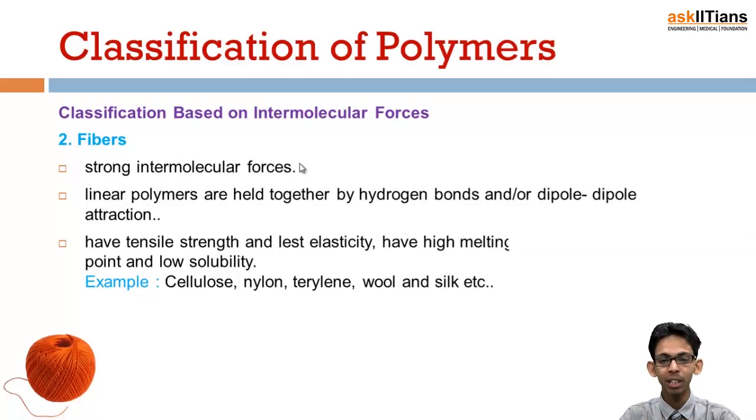Next is fibers. Fibers actually have very strong intermolecular forces. They are linear polymers which are held together by very strong hydrogen bonds or dipole-dipole attraction. They have high tensile strength and less elasticity, which means they cannot be stretched actually. They have high melting points and low solubility. Examples are cellulose, nylon, styrene, wool, silk, etc. These are actually fibers. They have very strong intermolecular forces.